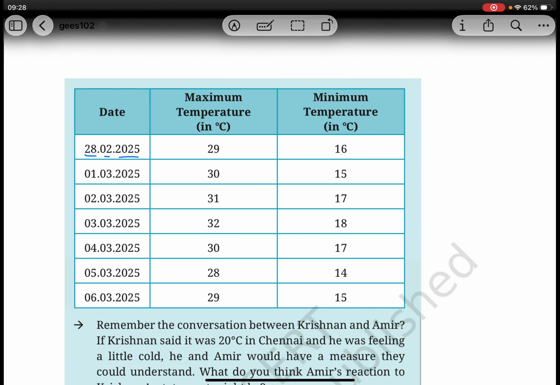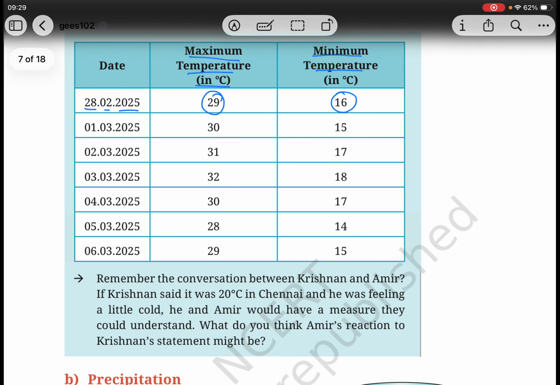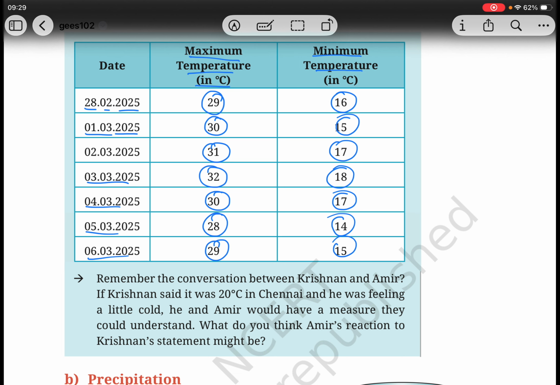28 to 2025 maximum temperature in degrees Celsius, 29 degrees Celsius, minimum temperature 16 degrees Celsius. 1 3 2025 30 15 31 17 33 32 18 43 30 17 53 28 14 63 29 or 15.